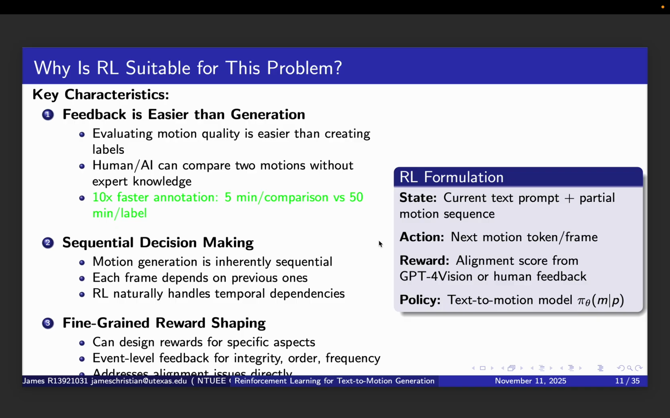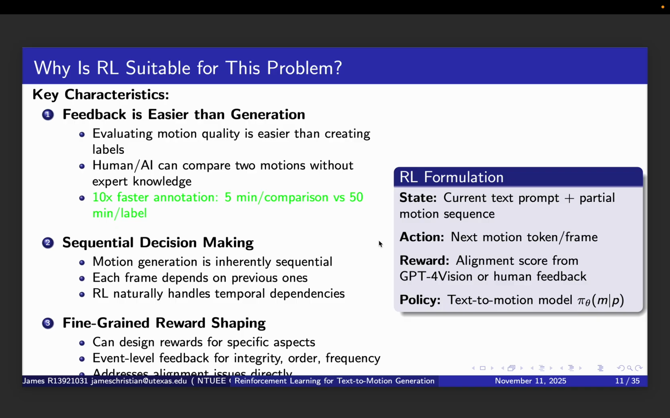Comparison is easier than generation. Second, motion generation is inherently sequential decision making. Each frame or motion token depends on the previous one. If you are generating a sequence of walking, then waving, then turning, the model needs to decide at each step, should I continue the current action or transition to the next one? This temporal dependency structure is exactly what RL is designed to handle.